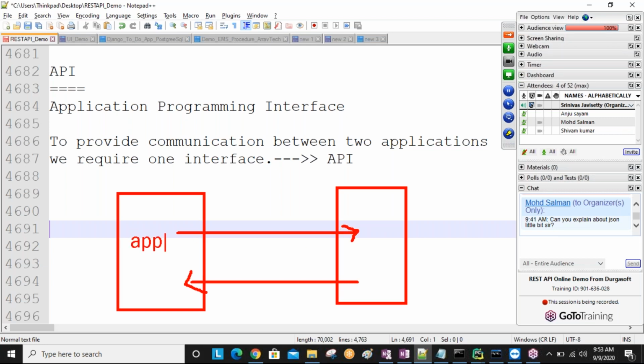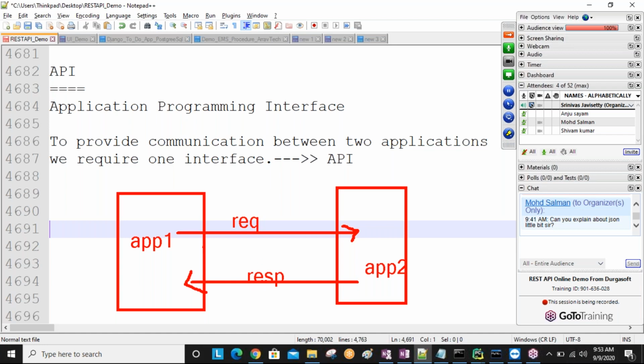So this is app 1 I'm taking, and this is app 2 you are taking. Why are we making the communication? To exchange the data between the two applications.